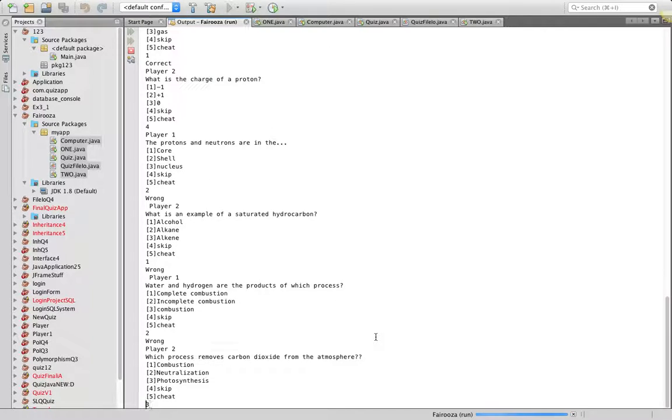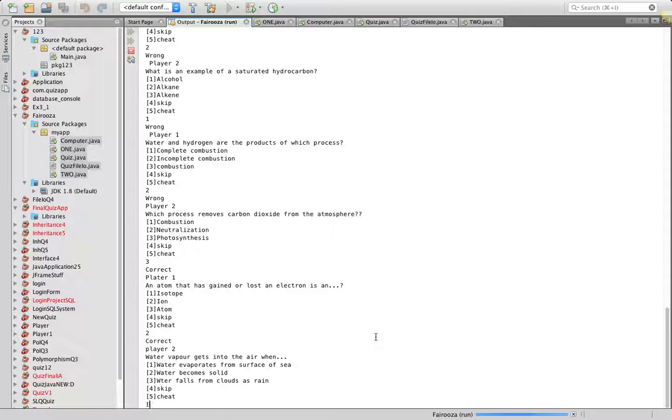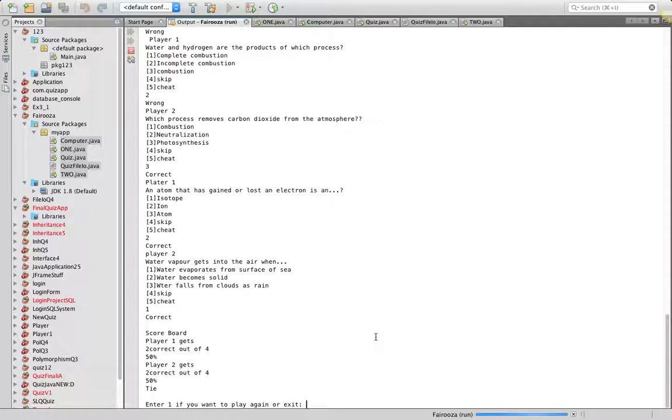As you can see, it alternates between player 1 and player 2 throughout the whole game until you get to the end. Each score is out of 4. As you can see, player 1 gets 2 out of 4, and it converts this into a percentage, and player 2 also got 2 out of 4. So it's been a tie. If it's not a tie, it does say who won.